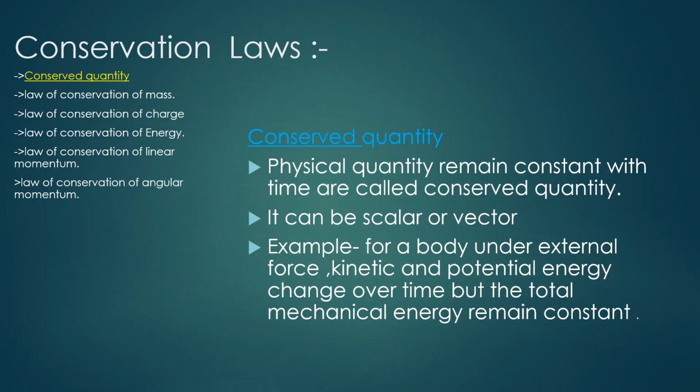What are the conserved quantities? Before going to the conservation laws, we must know about the conserved quantity. These are the quantities which remain constant with time. It can be scalar or vector. If you take an example of a body under external force, kinetic and potential energy change over time but the total mechanical energy remains constant. So, total mechanical energy is conserved here. So, energy is a conserved quantity.